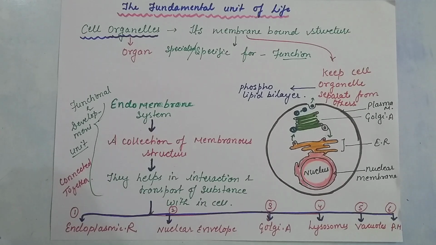Hello students, today in this video we are going to study cell organelles. We know that a typical cell has different parts. The outer covering is known as the plasma membrane, then it contains the cytoplasm and the functional bodies, the functional units of the cell, that is, the cell organelles. These cell organelles are metabolically active and help the cell carry out its activities and specific functions. So let's see what cell organelles are.